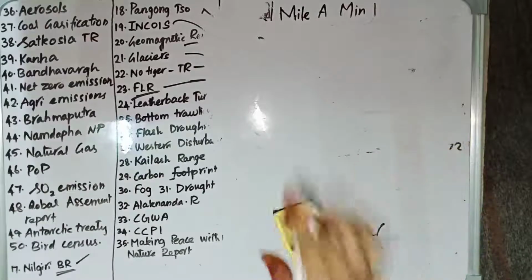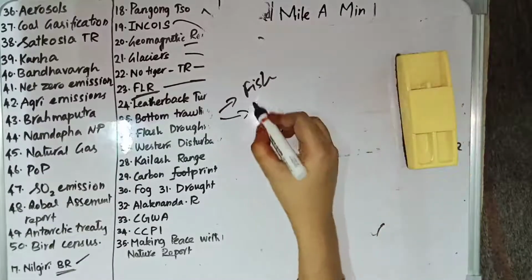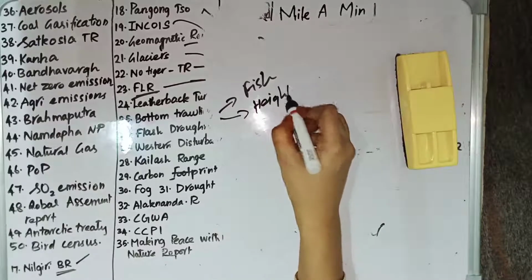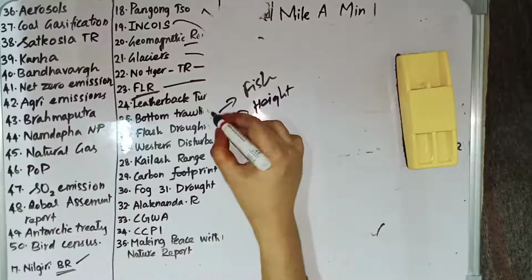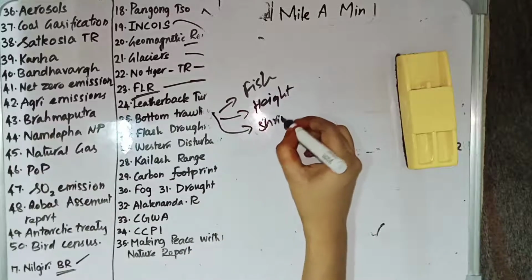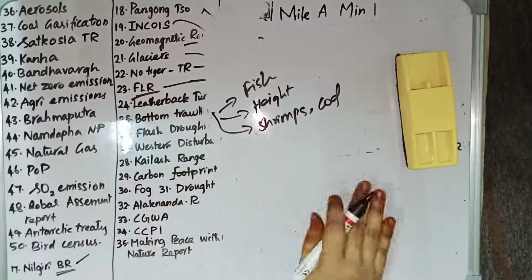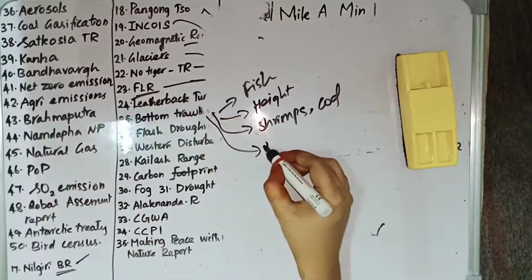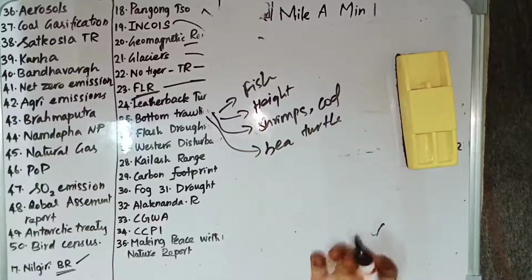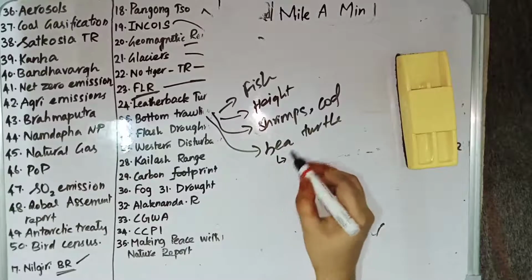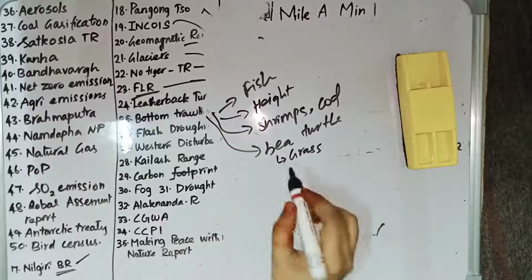Then bottom trawling. Bottom trawling is a method of catching fish in which they drag heavy weighted nets across the sea floor in an effort to catch shrimp, cod, and other sea fishes found at the bottom. But they accidentally catch sea turtles which they have not intended to catch, and they also destroy the sea grass, coral reefs, and rock gardens. So these are the harmful effects of bottom trawling.